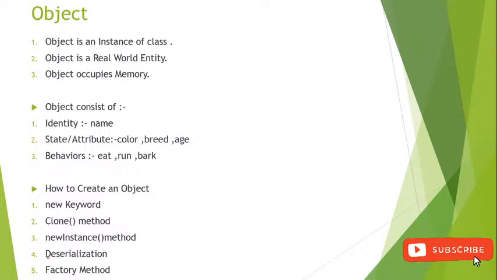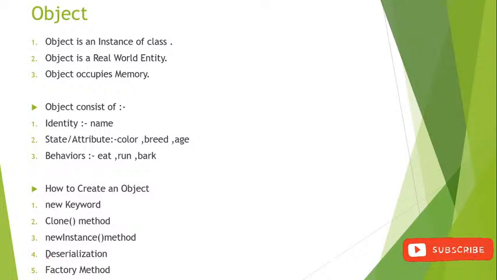So these are all about the object. The object is an instance of the class. An object is a real world entity, and that's why it occupies memory. If you want to remember this, try to compare it with a real life example.